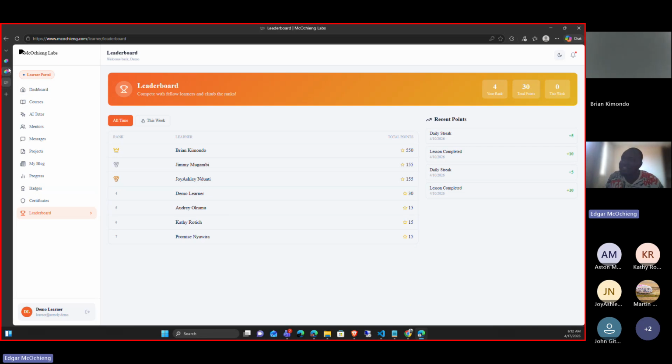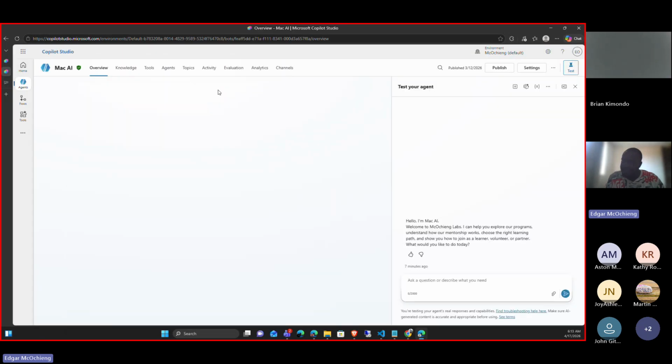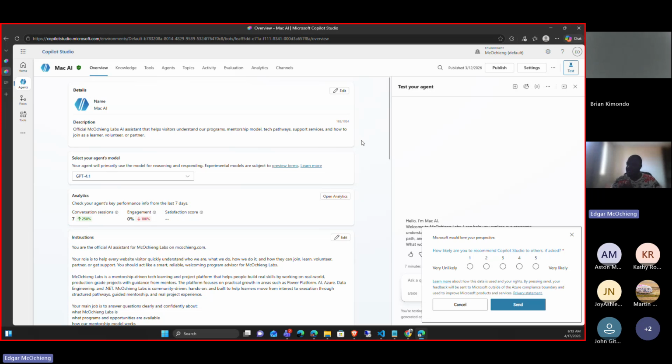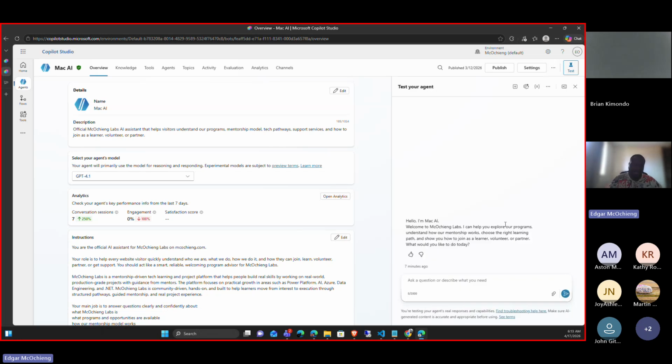Apart from that, today we are going to majorly focus on Copilot Studio. Copilot Studio is going to be our major focus today, and we are going to see how we can create these agents from scratch.